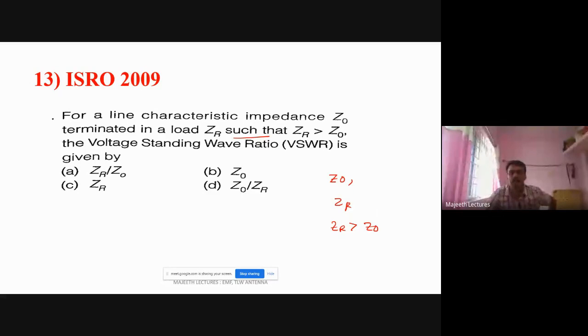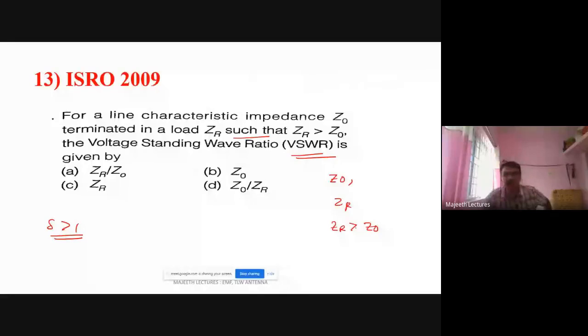We know VSWR should be greater than 1, so S must be greater than 1. Which option has a value greater than 1? ZR is greater than Z0, so ZR by Z0 is greater than 1. The other option, Z0 by ZR, is less than 1, and we don't know about the other options. So option A is the right answer.